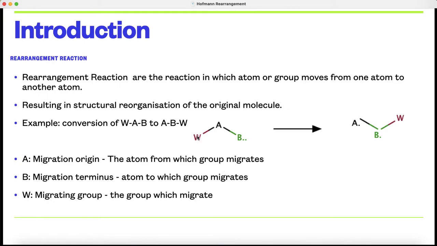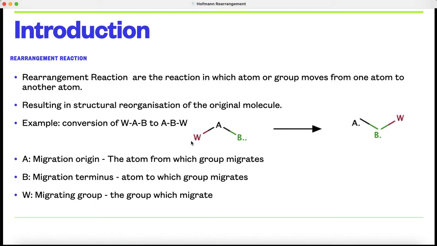Consider the example conversion of WAB to ABW. In this general example, A is the migration origin, the atom from which the group migrates. B is the migration terminus, the atom to which the group migrates, while W is the migrating group, that is, the group which migrates.